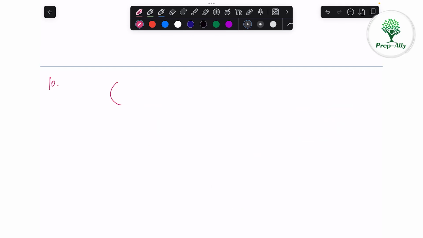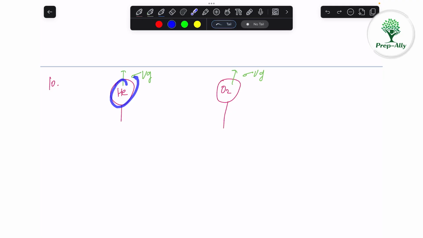So let us take a balloon of helium gas, and let us take a balloon of oxygen gas. We know that the buoyant force upwards is the same for both. The formula for buoyant force is sigma Vg. Let us say the volume is the same for both balloons. Sigma is the density of air, V is the volume occupied by the object, which is the same, and g is the acceleration due to gravity, which is also the same. So the force upwards is the same.